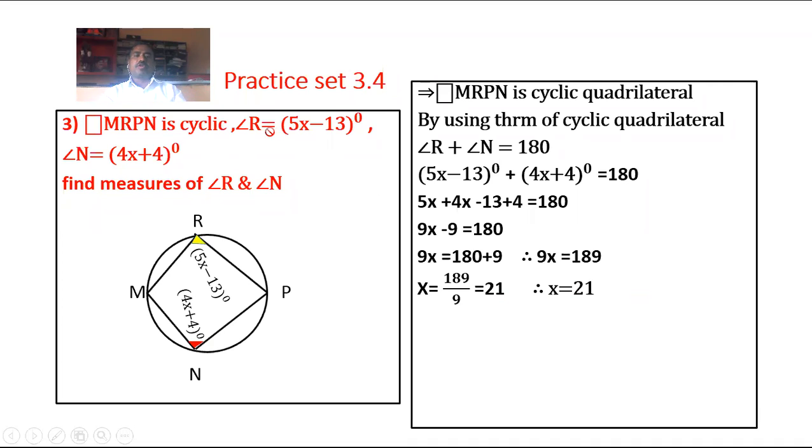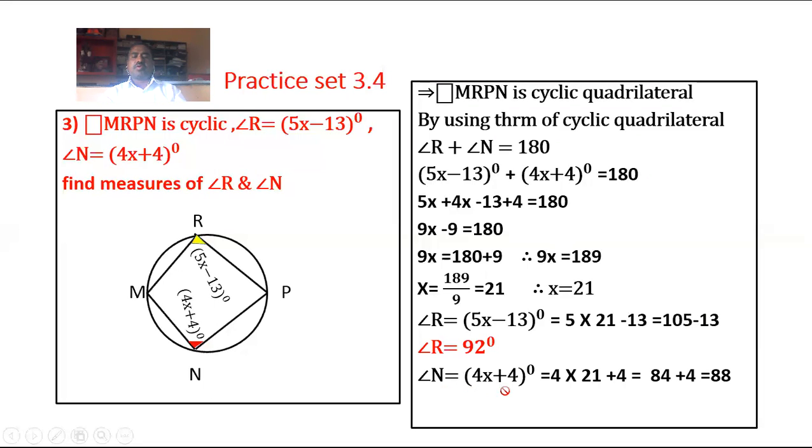Then to find the measure of angle R: angle R is equal to 5x minus 13. Substitute the value x is equal to 21. Therefore, angle R is equal to 5 multiplied by 21 minus 13. 21 multiplied by 5 is 105, minus 13. Then we get angle R is equal to 92 degrees. And next to find angle N is equal to 4x plus 4 degrees. Substitute the value of x: 4 into 21 is 84, plus 4 is equal to 88. Therefore, angle N is equal to 88 degrees.